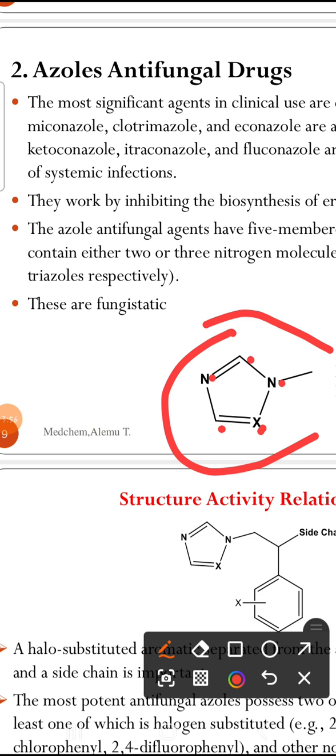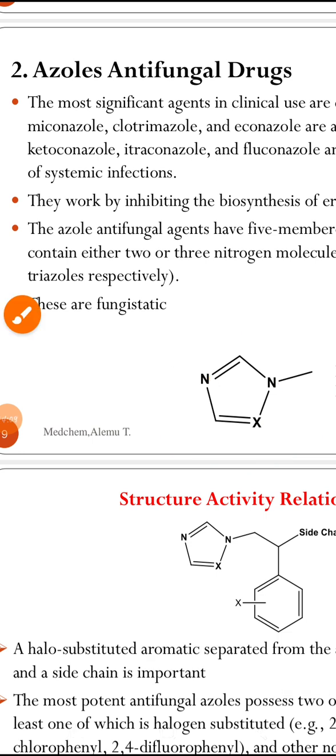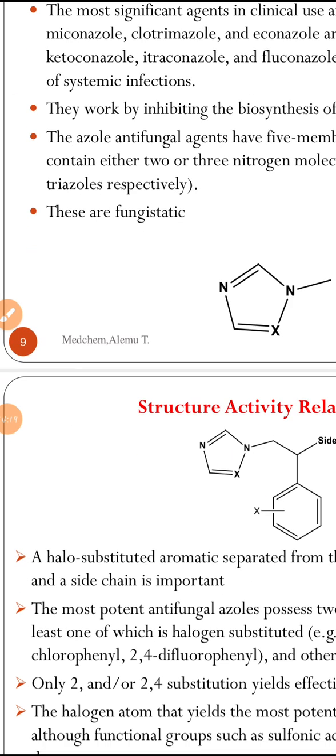Therefore, commonly the azoles may be imidazoles with 2 nitrogens in the 5-membered ring or triazoles with 3 nitrogens in the 5-membered ring. This imidazole or triazole is very crucial, very essential for antifungal activity. By the way, these compounds are fungistatic compounds.